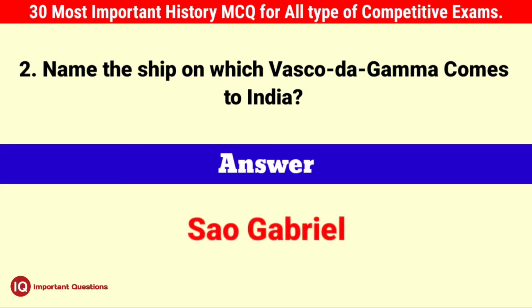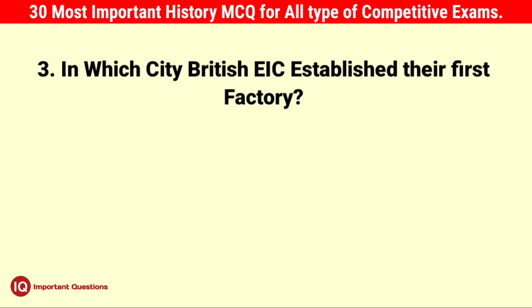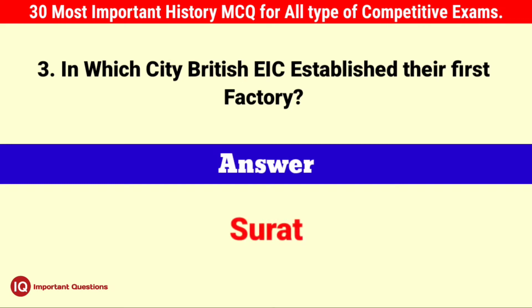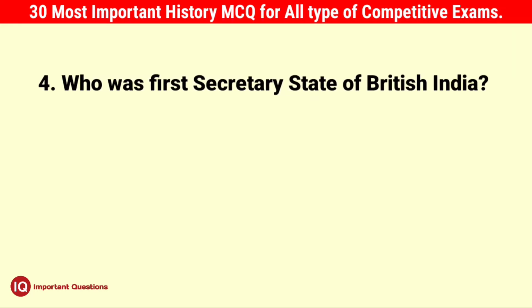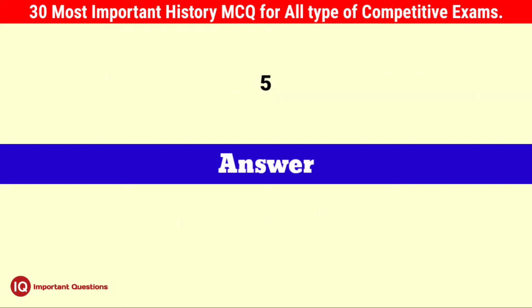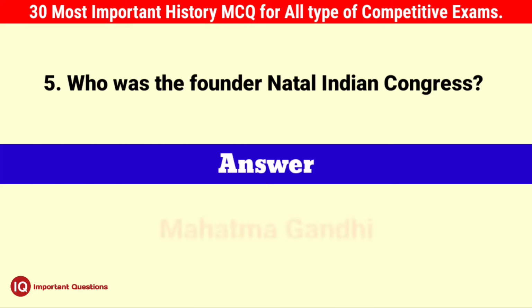Answer, Sao Gabriel. Question number third, in which city did the East India Company establish their first factory? Surat. Question number fourth, who was the first Secretary of State of British India? Lord Stanley. Question number fifth, who was the founder of Natal Indian Congress?